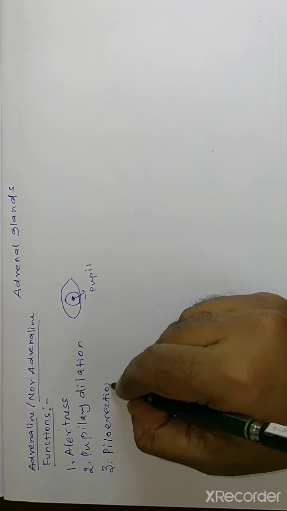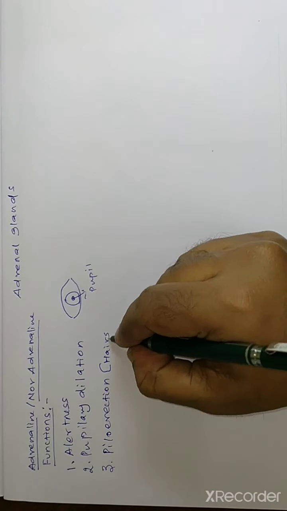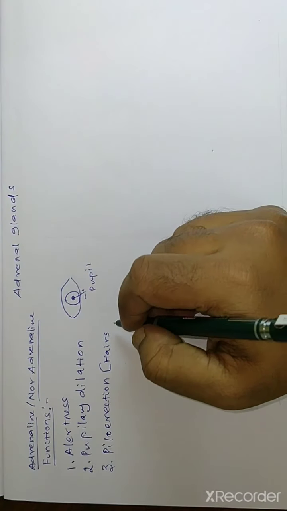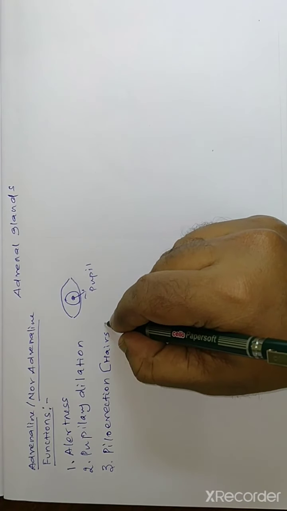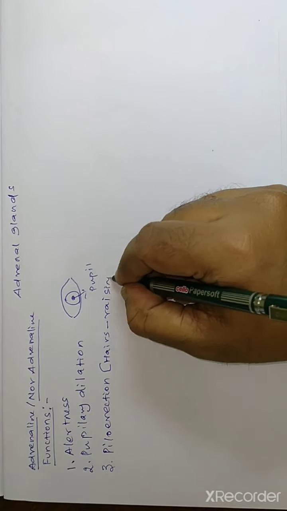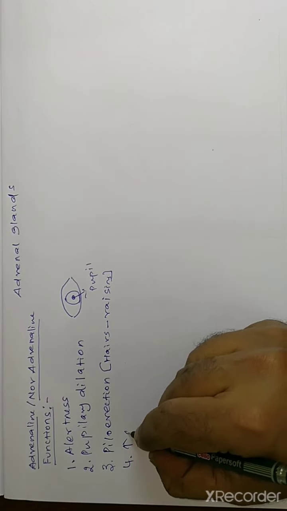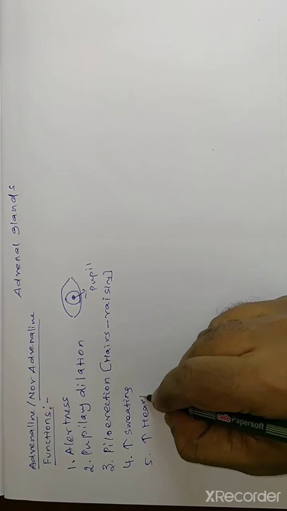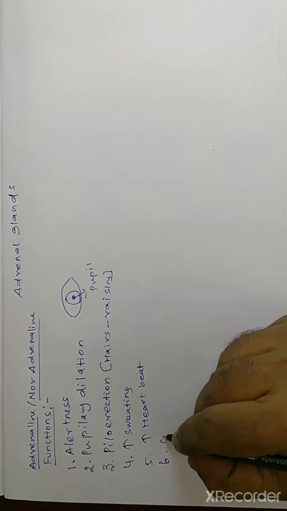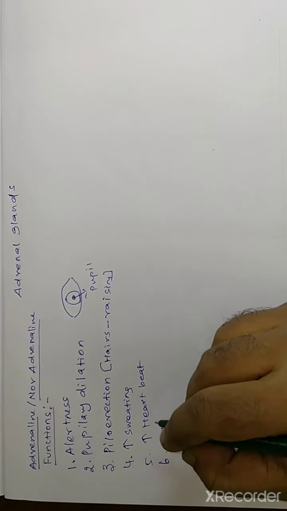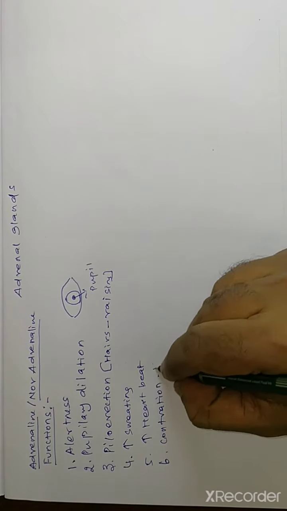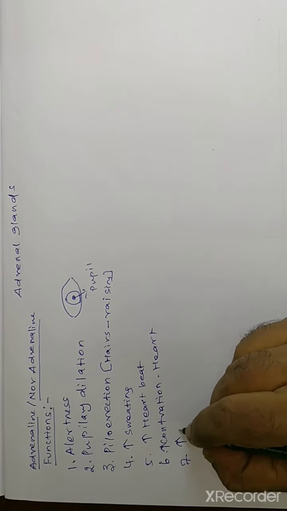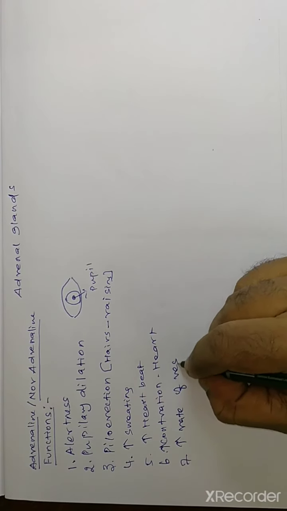piloerection. Piloerection means the small hairs which are present on our body, such a type of hairs, immediately it raises. The hairs stand on end. The raising of hairs. Increase the sweating, and increase the heartbeat rate, and increase the contraction of heart, and increase the rate of breathing, rate of respiration.